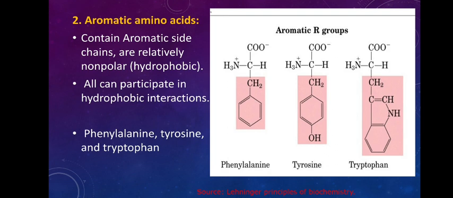That means they are involved in hydrophobic interactions. You know, hydrophilic and hydrophobic: water soluble, hydrophilic; insoluble, hydrophobic, isn't it? So the second class is aromatic amino acids, where the R group is an aromatic compound, a cyclic hydrocarbon.